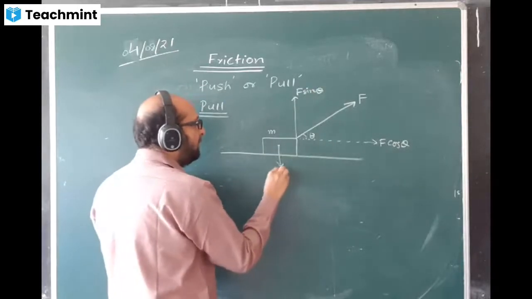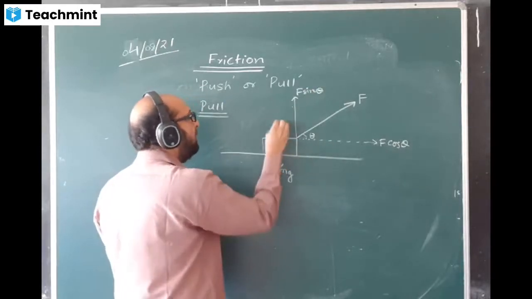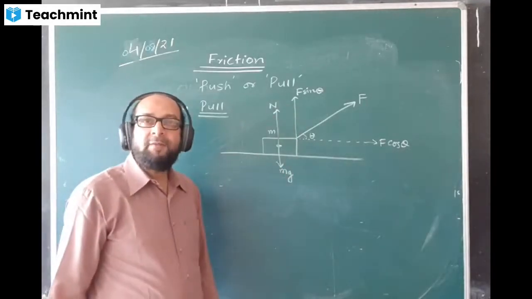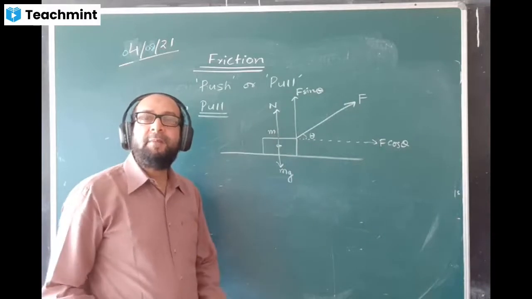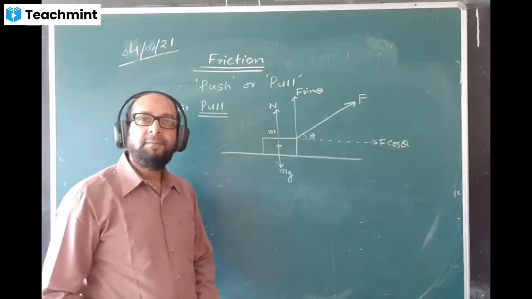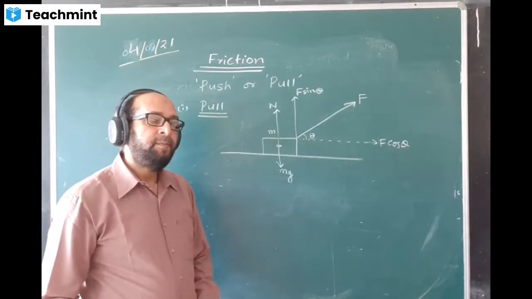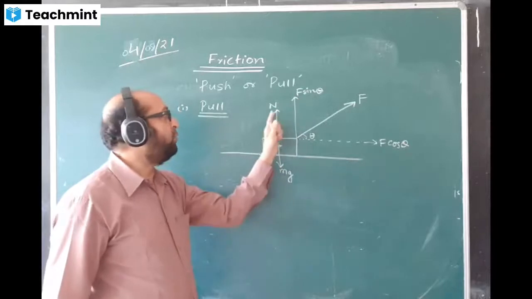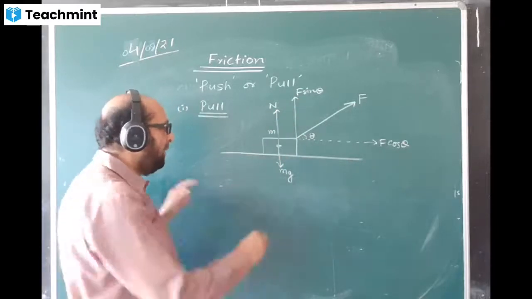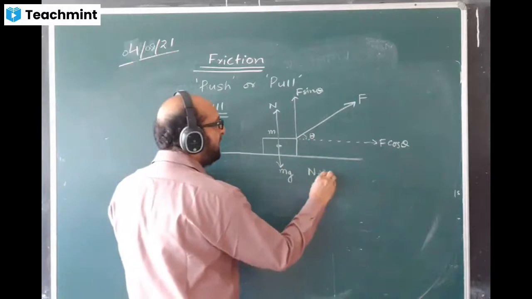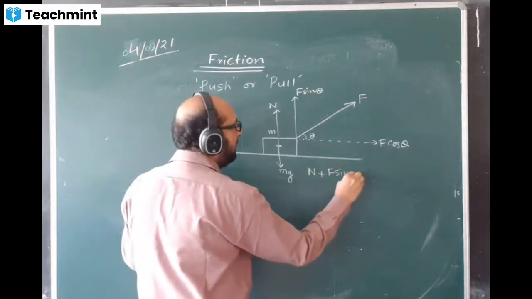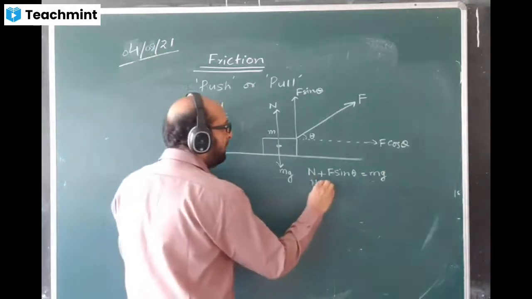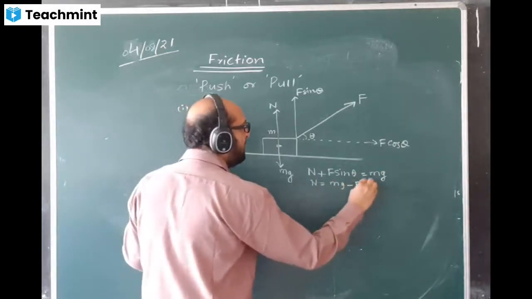Weight of the body is acting downward, mg. Normal reaction acts in the upward direction. Let us calculate the normal reaction. What is its value? Anybody? mg plus F sin theta? No, mg minus this, because two of them are acting up. You will write the equation as N plus F sin theta is equal to mg. Therefore, N will become mg minus F sin theta.